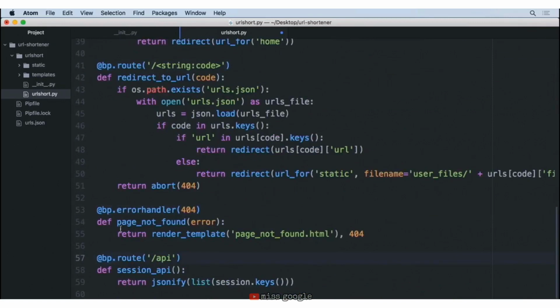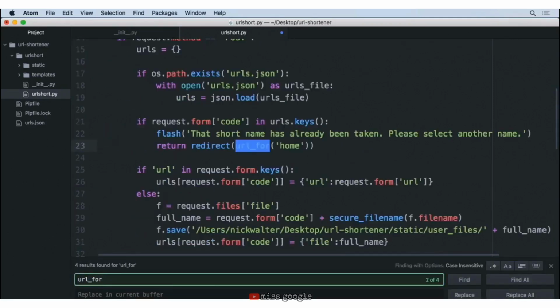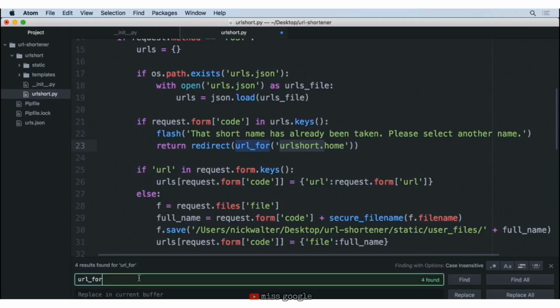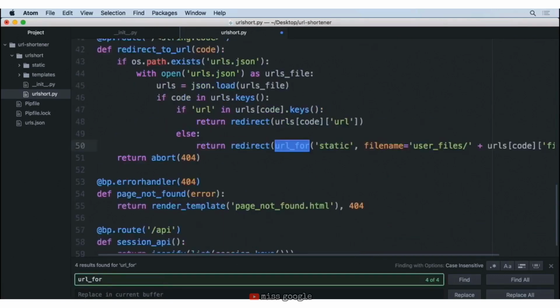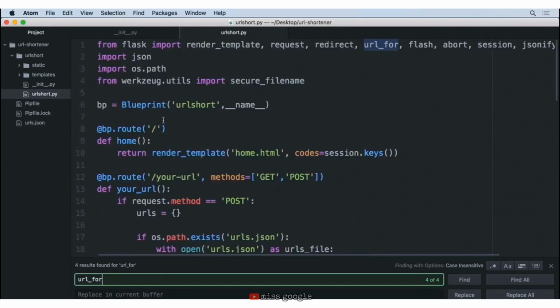Great. And now that we have this in place, we also have to fix our URLs. So anywhere that we have a URL for, and it's using something like home, it's no longer just home, it's going to be URL short.home. And we're going to be copying and pasting this a lot. So I'm going to copy this here, and let's go ahead and search for this again inside of this file. And here we have it at the home. And I believe that's the last that we need for our new URL short.py.